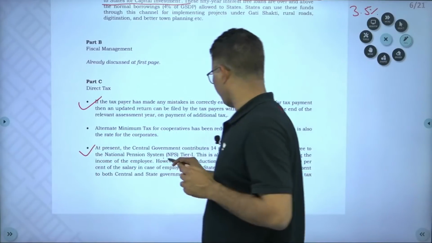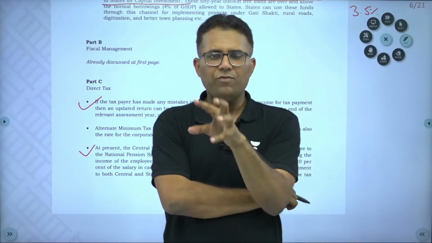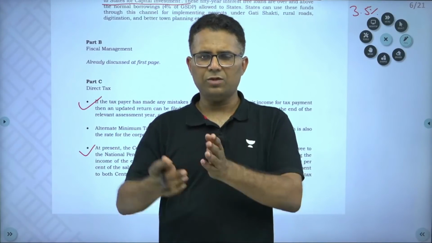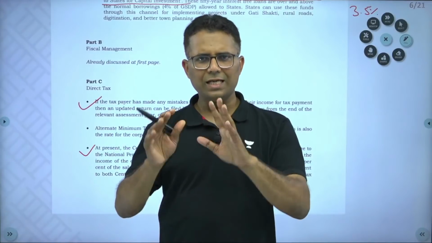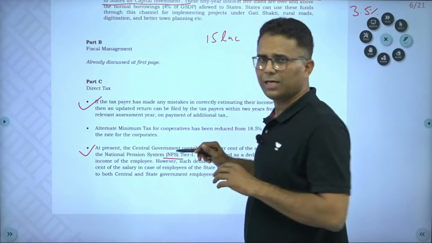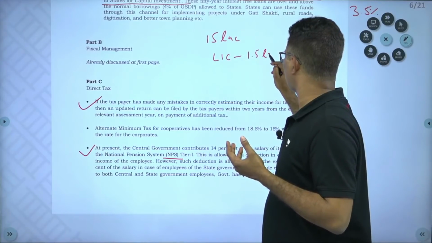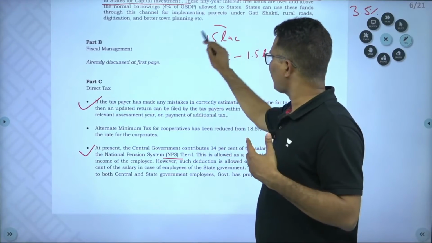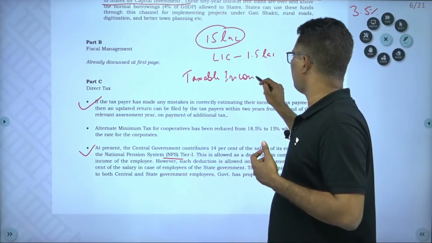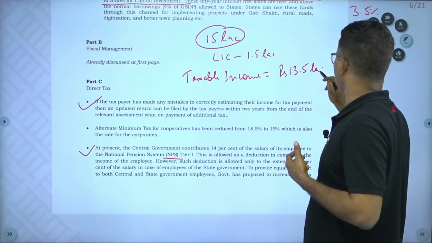This provision regarding NPS, see, let me tell you one thing. When we invest, you know that up to 1.5 lakh we get tax exemption. So if I invest in LIC or certain schemes, then I get tax exemption. So if my income is 15 lakh, right, and I invested 1.5 lakh in LIC, I will not pay tax on this 1.5 lakh. My taxable income becomes 15 minus 1.5, rupees 13.5 lakhs, right?